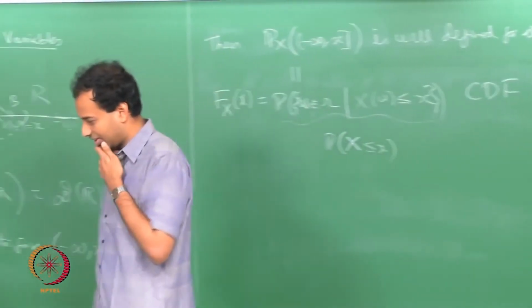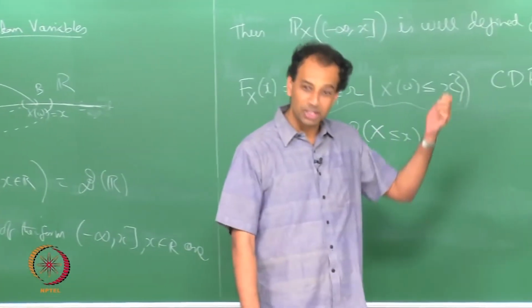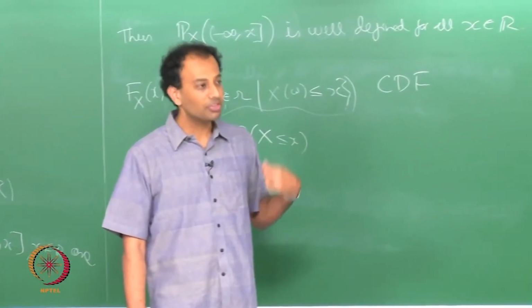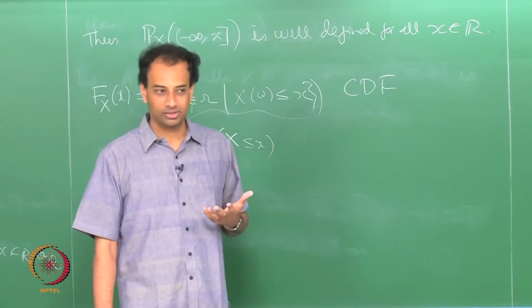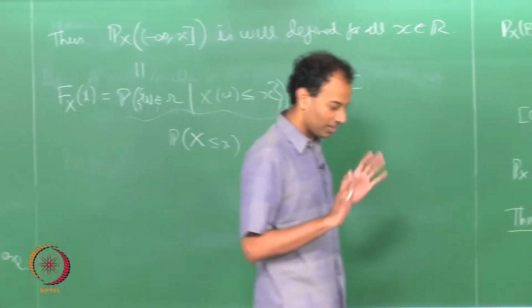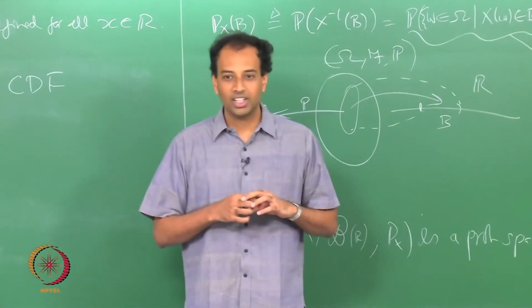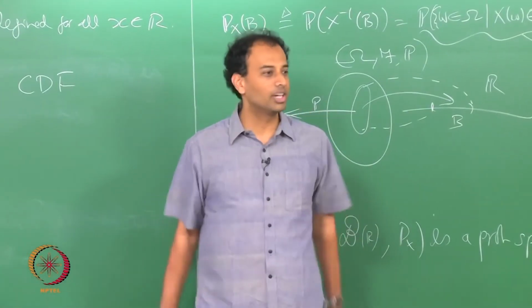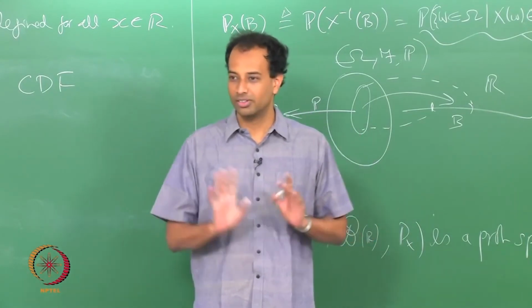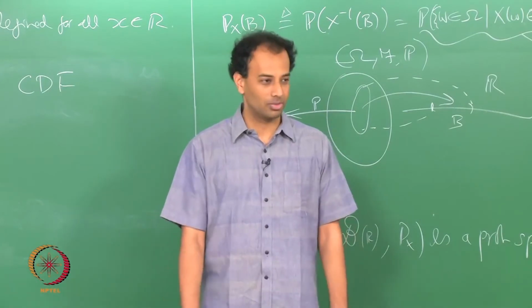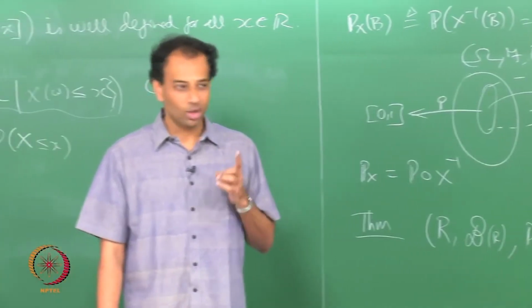So, what is not so obvious and requires a proof is that if you specify the CDF, in fact you can specify the probability law for all Borel sets, okay. See, in your undergraduate treatment of probability, you are told that the CDF tells me everything about the random variable, right, yes or no. If I give you the CDF you know everything about the random variable's distribution, right. That is true, it is a correct statement, but it is not obvious if you think about it.